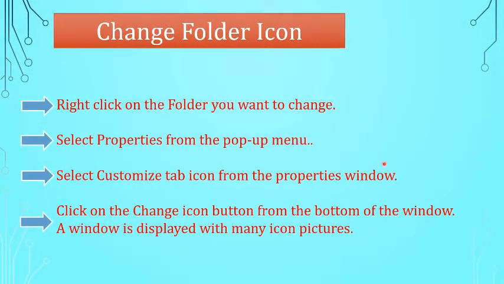Change folder icon. These are the steps to change the folder icon. The first step, right-click on the folder you want to change. Select Properties from the pop-up menu. Select Customize tab icon from the Properties menu. Click on the Change icon button from the bottom of the window. A window is displayed with many icon pictures.